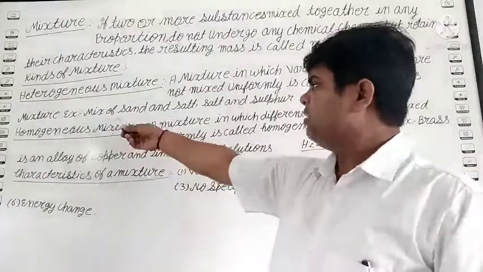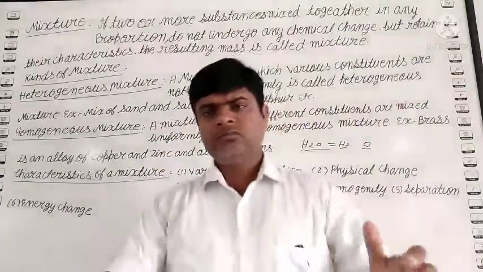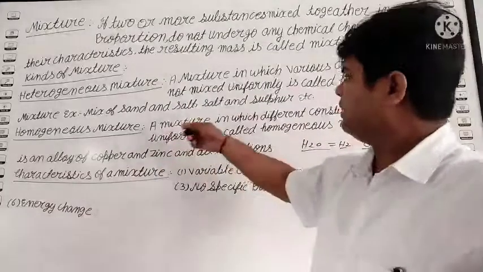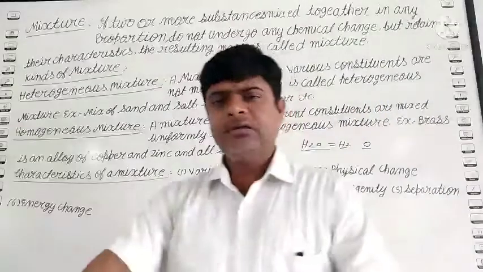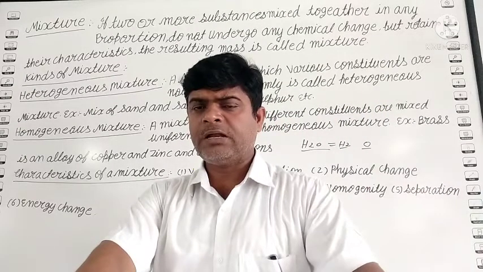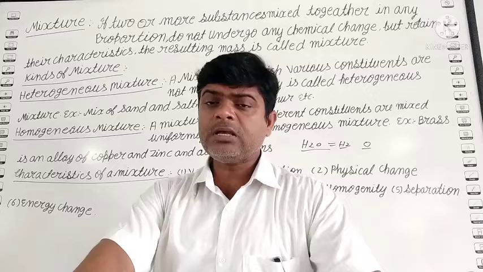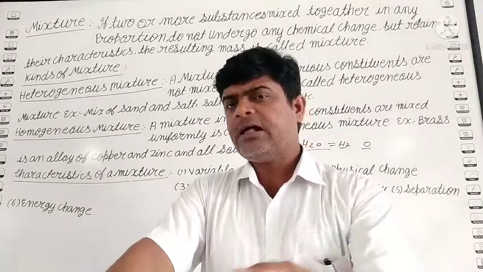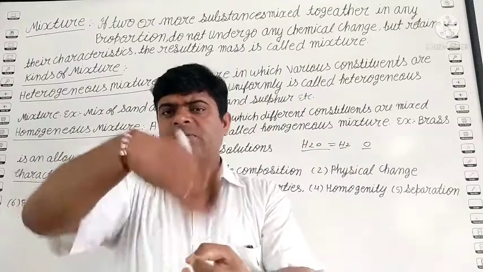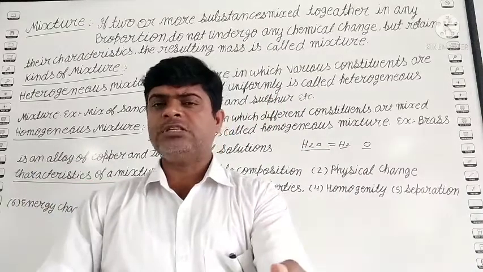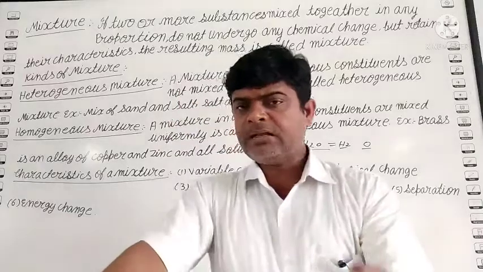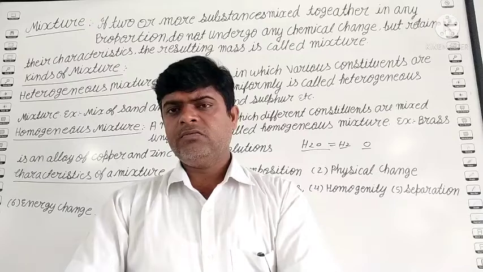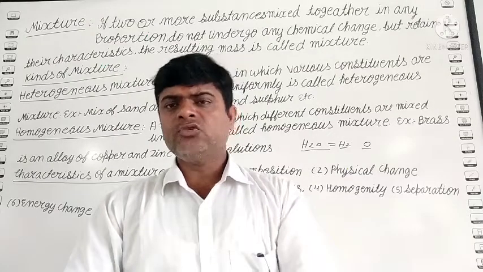Clear? So this is heterogeneous, meaning the components are not mixed uniformly. See, for example, a mixture of sand and salt. You can easily separate salt and sand. Another one, like salt and sulfur. Salt is white in color, sulfur is yellow in color. Easily able to separate. Okay, so this is a heterogeneous mixture. Clear? Suppose iron powder and sulfur powder are mixed together. It is heterogeneous, because iron is black and sulfur is yellow. We are easily able to separate them. We can easily see them with our naked eye. Clear? So it is a heterogeneous mixture.